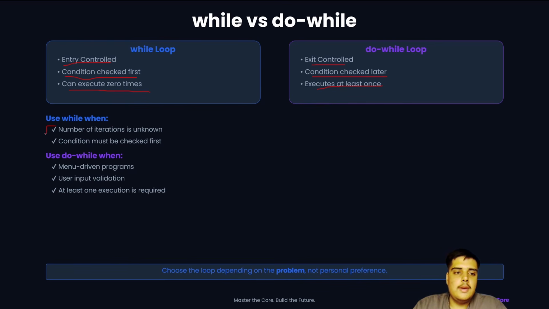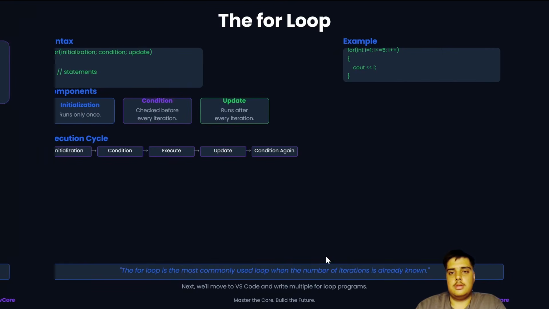Use while when the number of iterations is unknown and the condition must be checked first, and do while when a menu driven program is to be done, used in user input validation, and when at least one execution is required. So choose the loop depending on the problem, not personal preference.